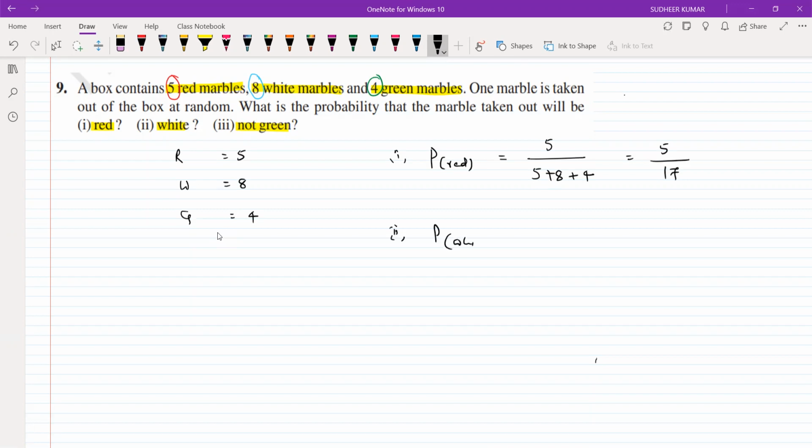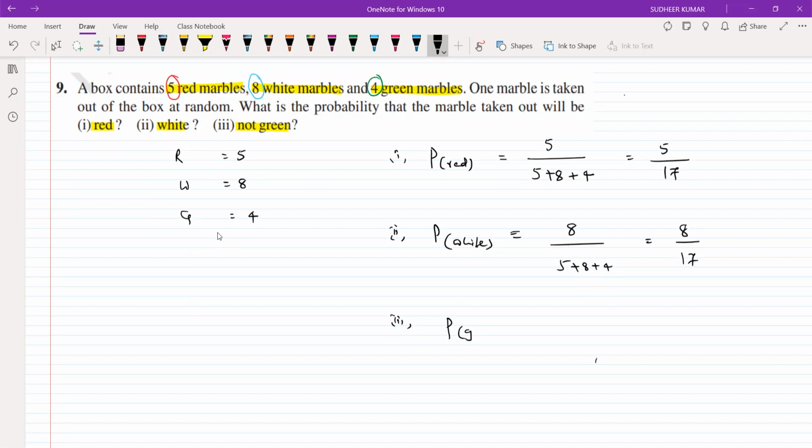And the second question: probability of getting a white ball. So 8 by 17. White balls are 8, by 5 plus 8 plus 4, so 17. The third one is, we need not green balls. How do we get not green balls? The first method is adding the red and white, which gives 13. You can add these two, because they are sure events.